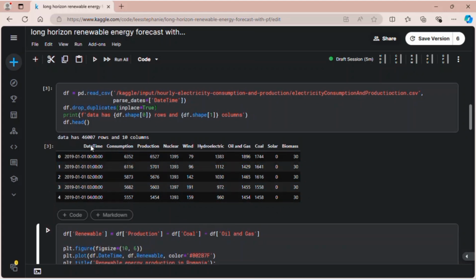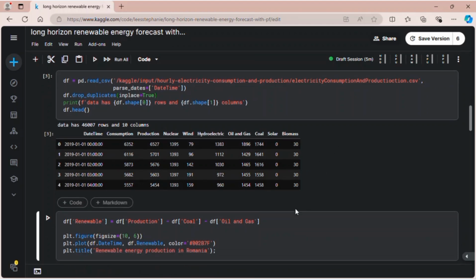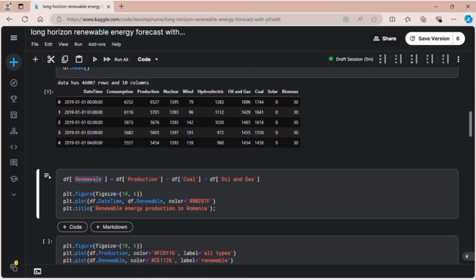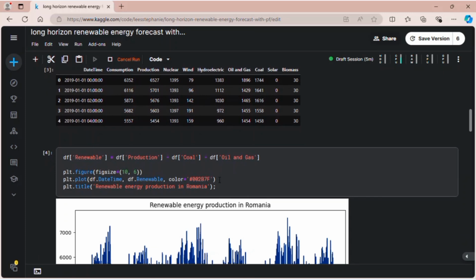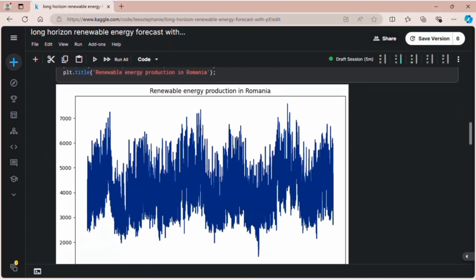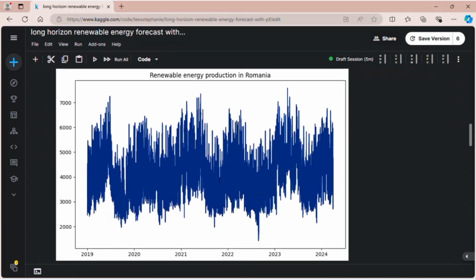As you can see in the column names, there is no renewable energy. To get the renewable data, I make it in this line. To make the renewable energy, we have to subtract the coal, oil and gas production from the total production. And so this is the renewable electricity production in Romania.